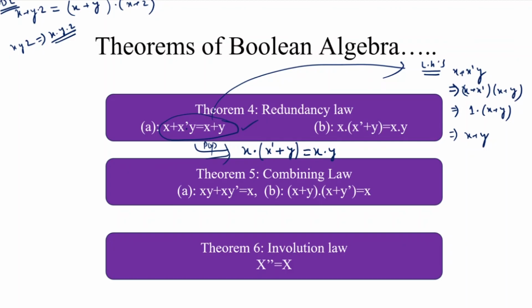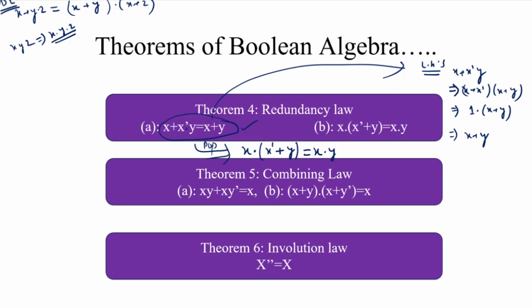If there is any 0 present, then it is replaced by 1 and 1 is replaced by 0, and nothing is changed in the appearance of the variables. If the variables appear in unprimed form, then after duality they also appear in unprimed form. If a variable appears in an expression in complemented or primed form, then after finding the dual it is in the same complemented or primed form. So this is the process.